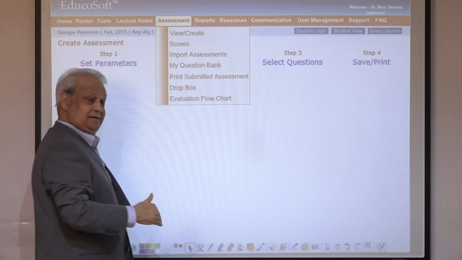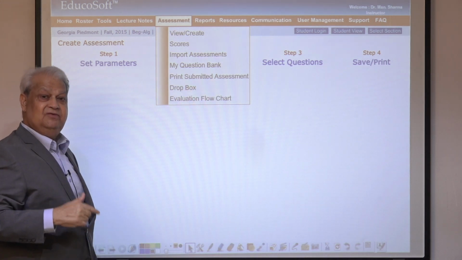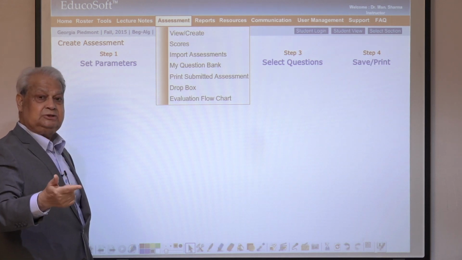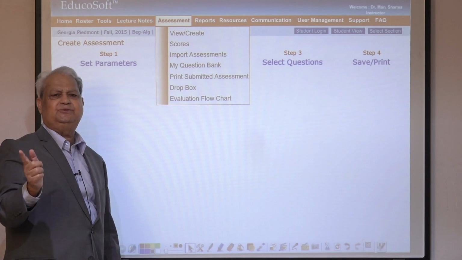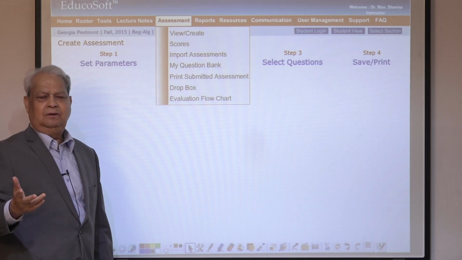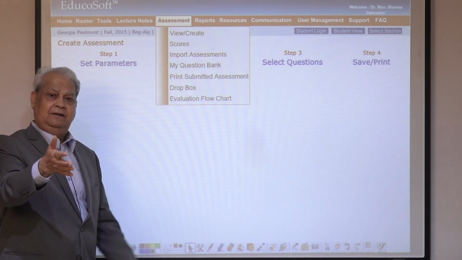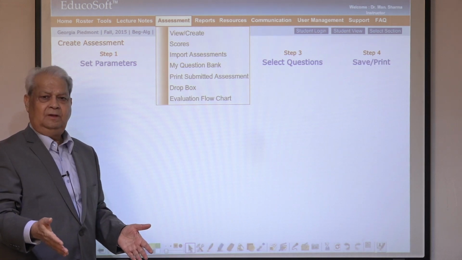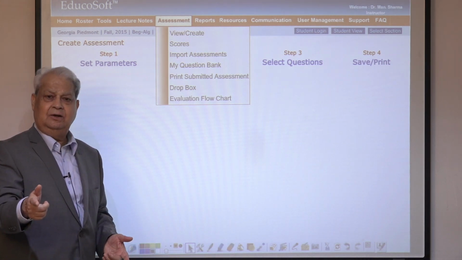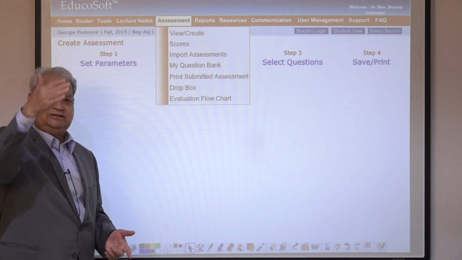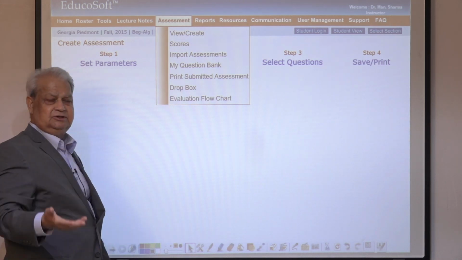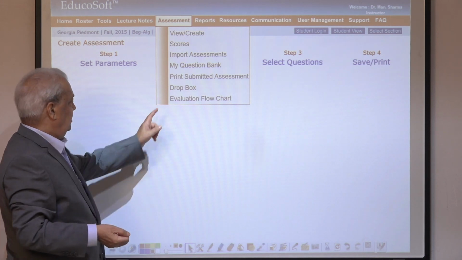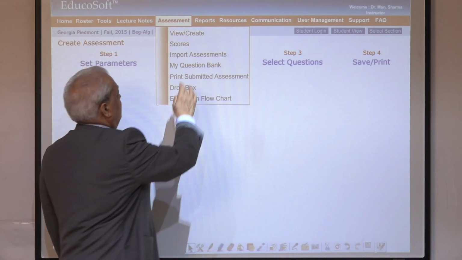You can print even those assessments that students have already submitted. You can print any student's assessment anytime, with what he answered and his grade, right in front of you. The students also have access to that on their own, and the teacher has access to all the students. Dropbox is used for languages, for essay writing, and so on. Evaluation flowchart. Next is reports.